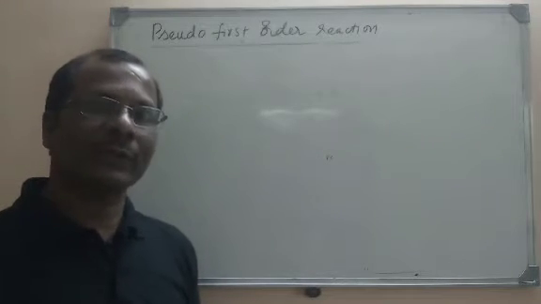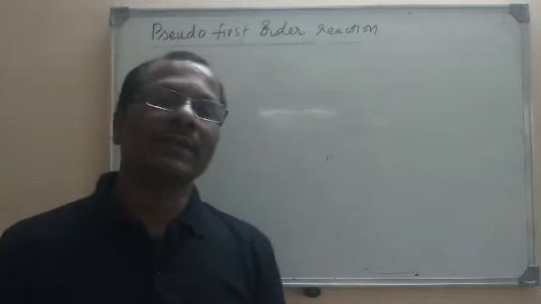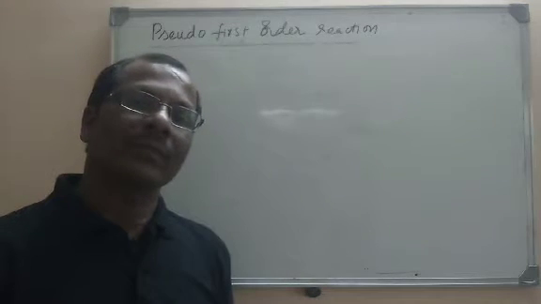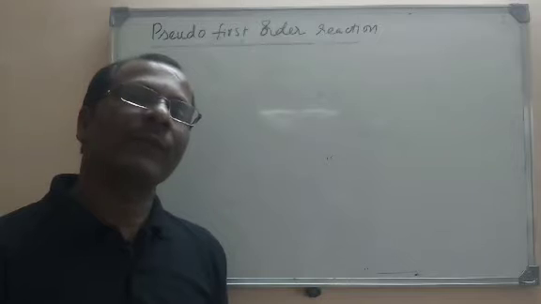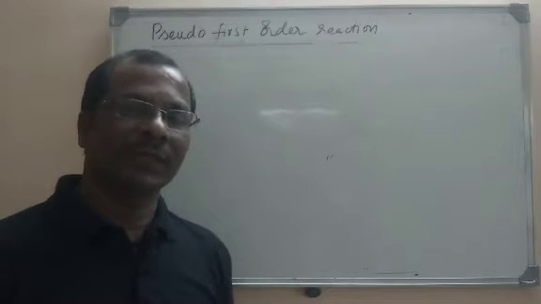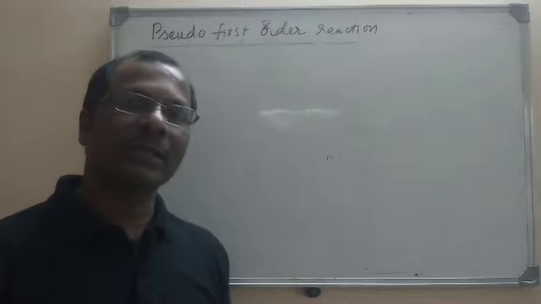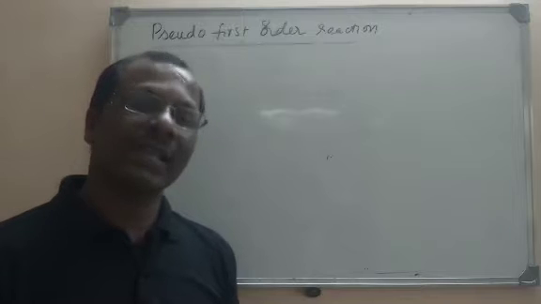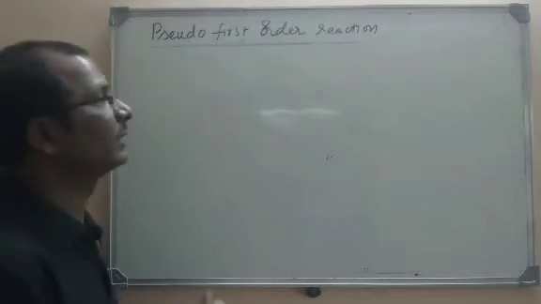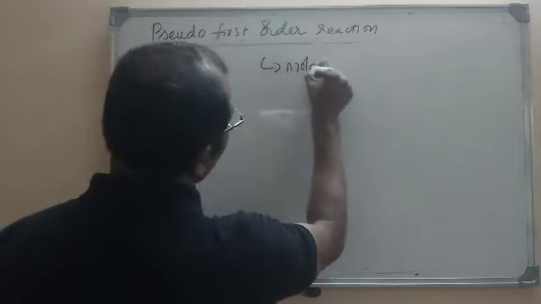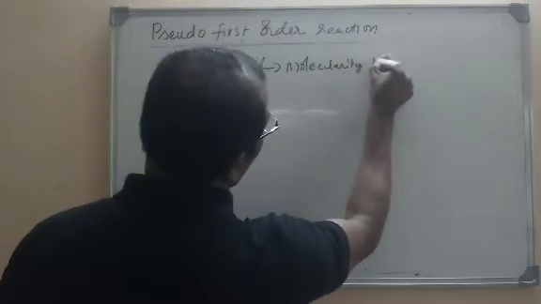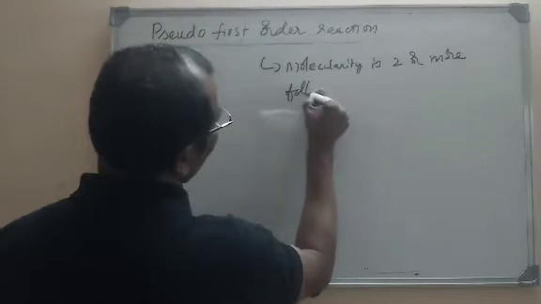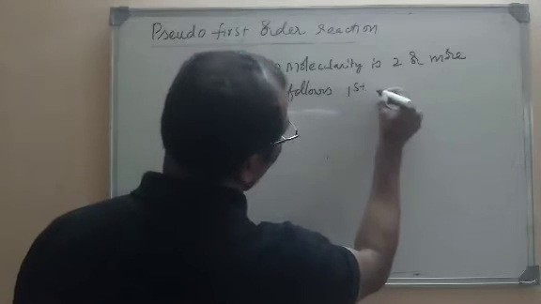No confusion if you try to understand. Some reactions, if you see, the molecularity may be 2 or more, but kinetically they follow the first order reaction kinetics. That means their molecularity may be 2 or more, but they follow the first order kinetics. That means they behave like first order reactions. Such reactions are called pseudo first order reactions. So here the reactions in which the molecularity is 2 or more but its order is first order. It follows first order kinetics.